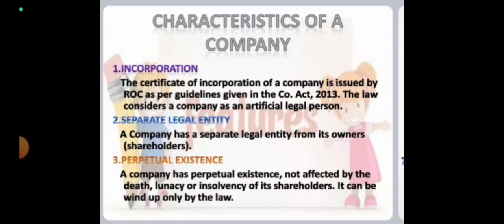Characteristics of a company. First one is incorporation. The certificate of incorporation of a company is issued by the registrar of companies as per guidelines given in the Companies Act 2013. The law considers a company as an artificial legal person. Second one is separate legal entity. A company has a separate legal entity from its owners, that is the shareholders. Next is perpetual existence. A company has perpetual existence, not affected by the death, lunacy or insolvency of its shareholders. It can be wound up only by the operation of law.